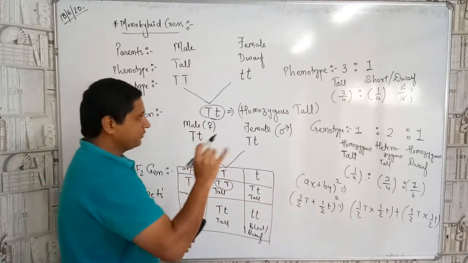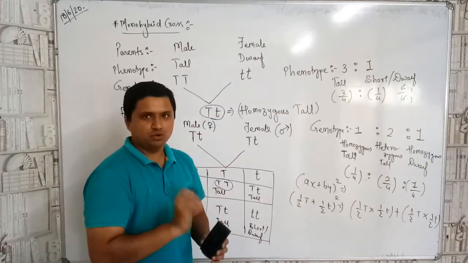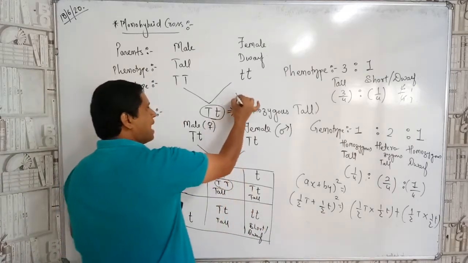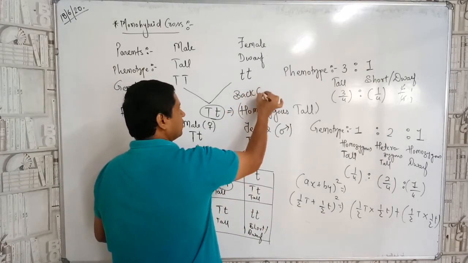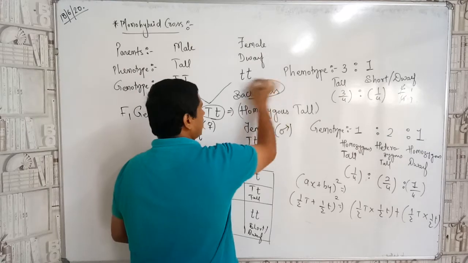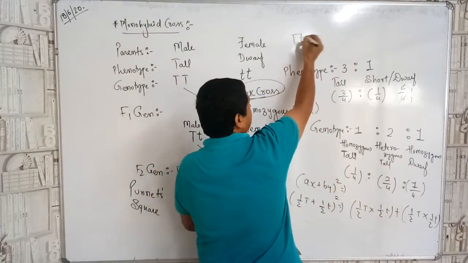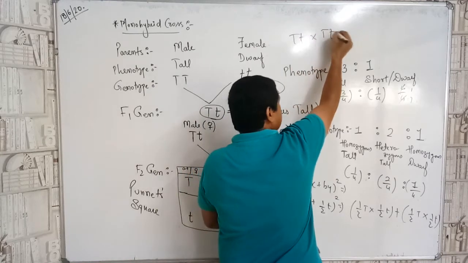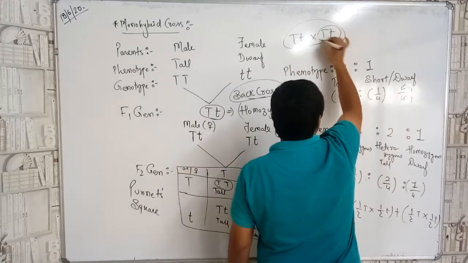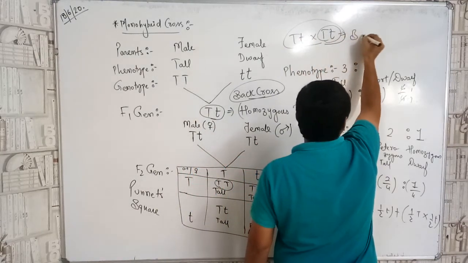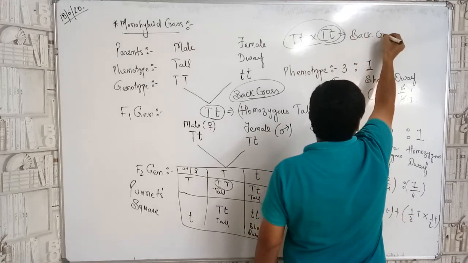Now, this type of cross that we do is known as the back cross. It is known as the what, children? Back cross. That is, if I am taking a plant like TT and I am mixing it with the same characters again, this is known as the what, children? Back cross.